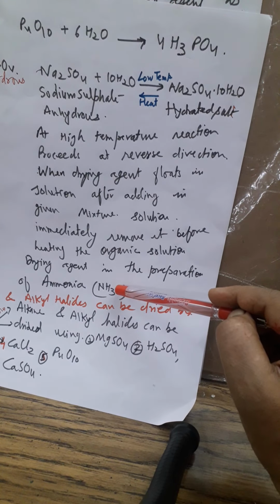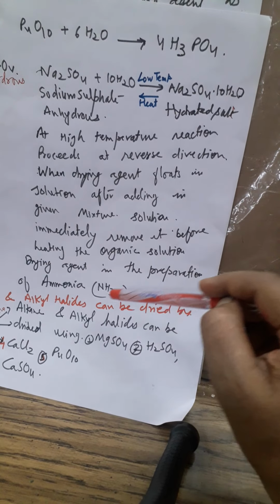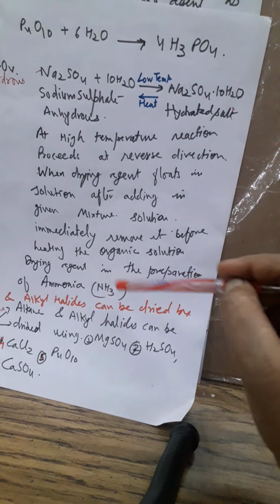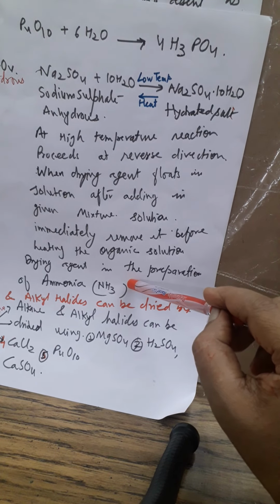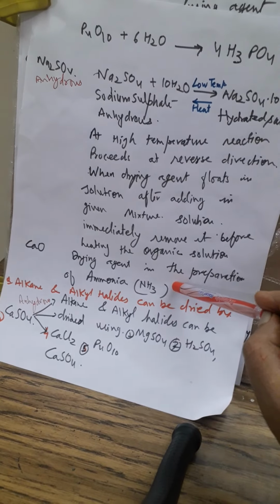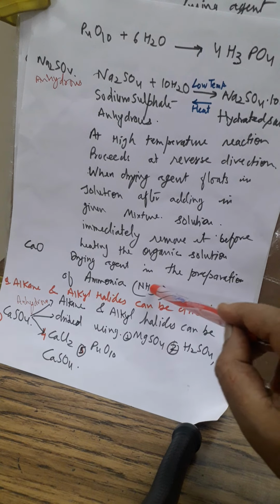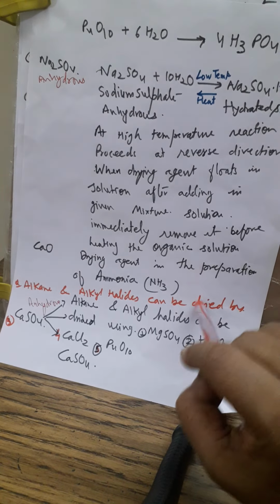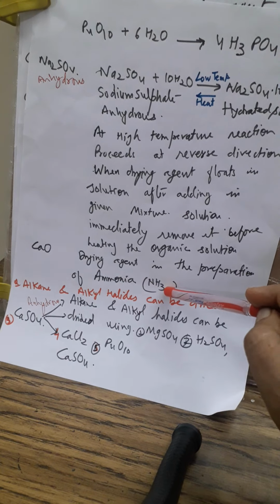Now calcium oxide is the drying agent in the preparation of ammonia. That is very important. This is a drying agent only for calcium oxide, because calcium oxide is basic in nature. It is a basic drying agent, so it removes moisture from the ammonia and makes it dry.